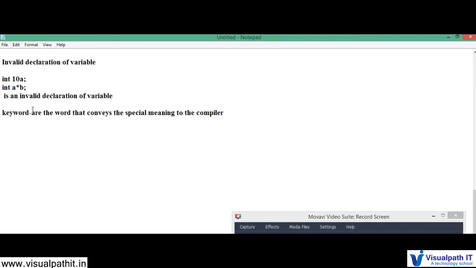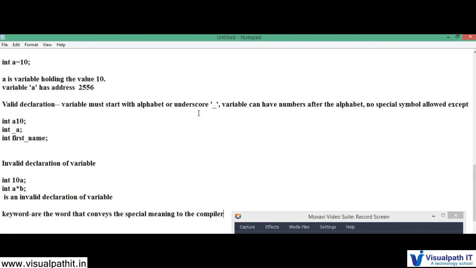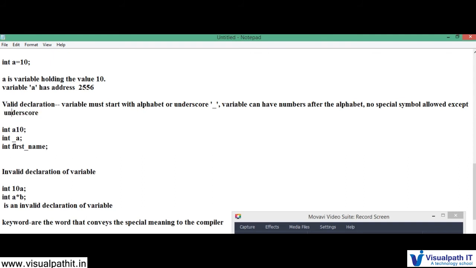Now it has special meaning, so you cannot declare a keyword as a variable. A variable cannot be a keyword.